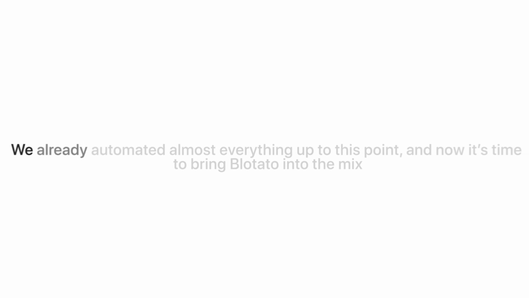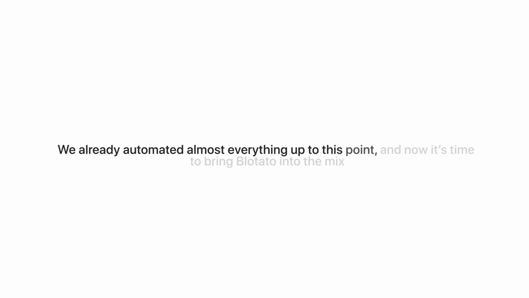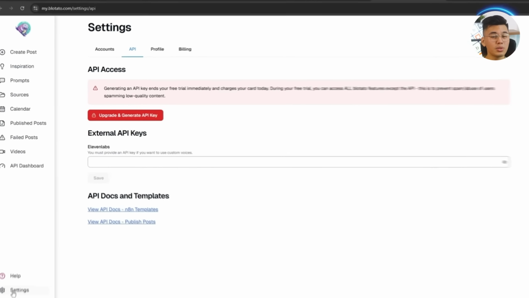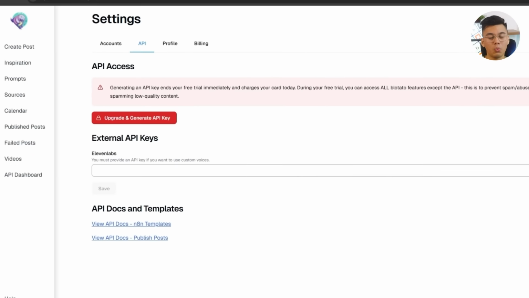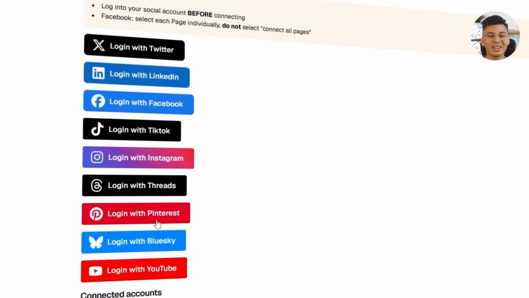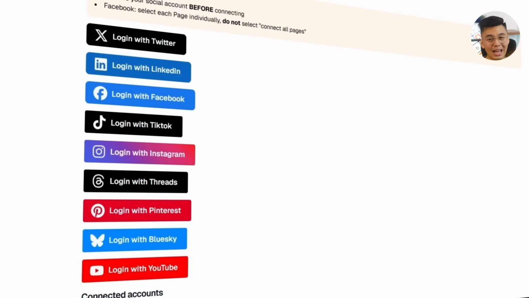We already automated almost everything up to this point, and now it's time to bring Blotato into the mix. It's going to serve as our posting hub, but first, we need to get our completed shorts uploaded through N8N. We will start by heading to Blotato to create an account. Once we're in, we will check the settings section. This is where users can link their preferred social media accounts.